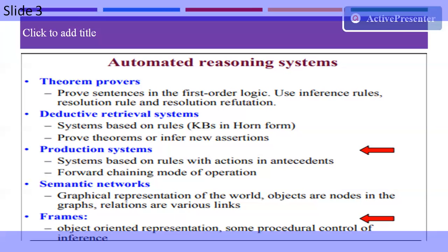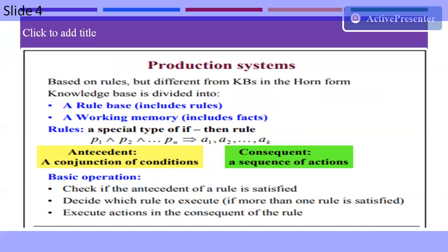Or we can consider the relations, which are nothing but the various links we have to provide for a particular relation. And frames are nothing but a representation with the help of some programming, which is an object-oriented representation, or some procedure which is required for a particular inference. So when I consider the production system, then we can consider it as rules. There are different forms of knowledge base, such as the Horn form, which is represented as a rule base that includes rules, and also includes some facts.